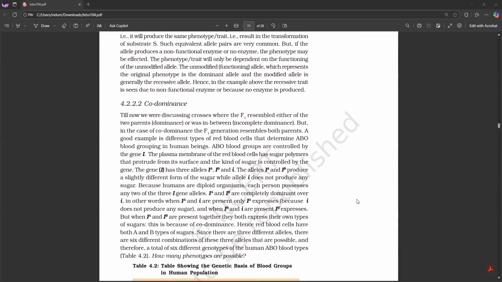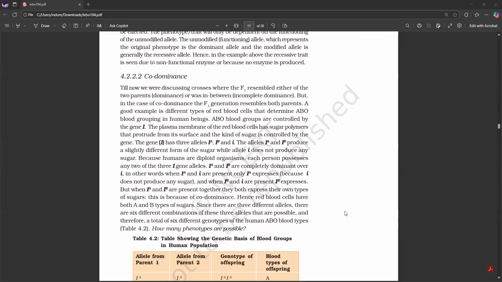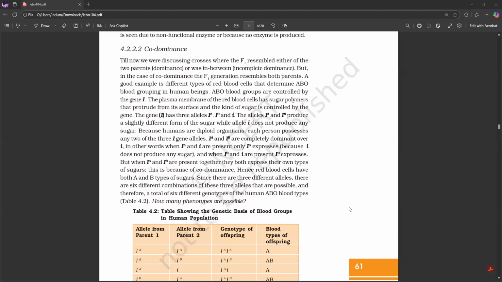4.2.2.2 Codominance. Till now, we were discussing crosses where the F1 resembled either of the two parents or was in between. But in the case of codominance, the F1 generation resembles both parents. A good example is the different types of red blood cells that determine ABO blood grouping in human beings. ABO blood groups are controlled by the gene capital I. The plasma membrane of the red blood cells has sugar polymers that protrude from its surface, and the kind of sugar is controlled by the gene.